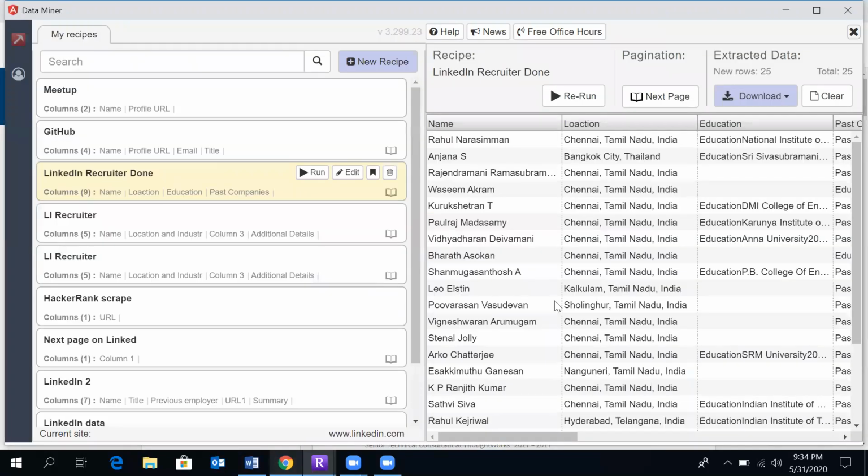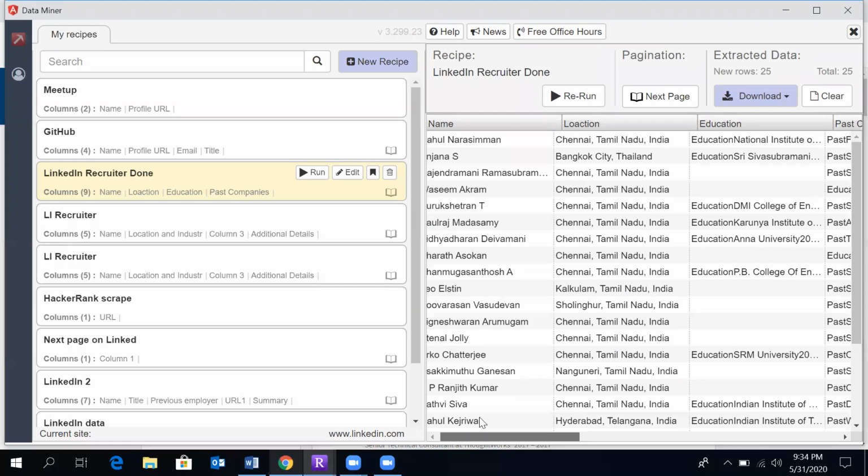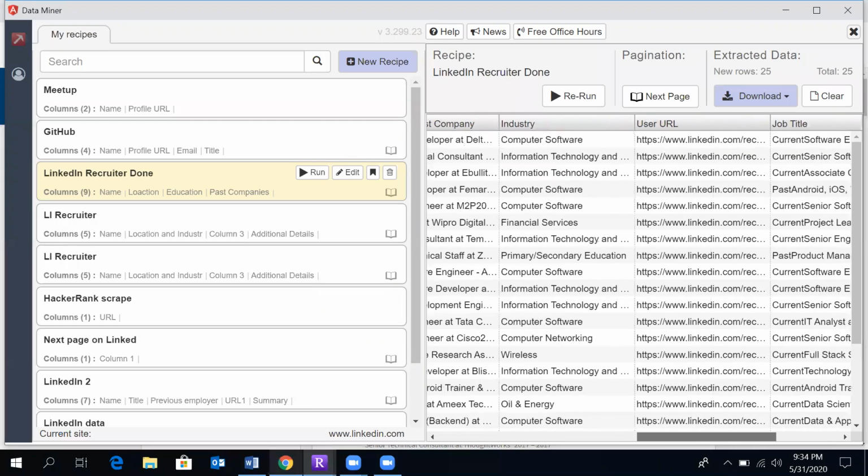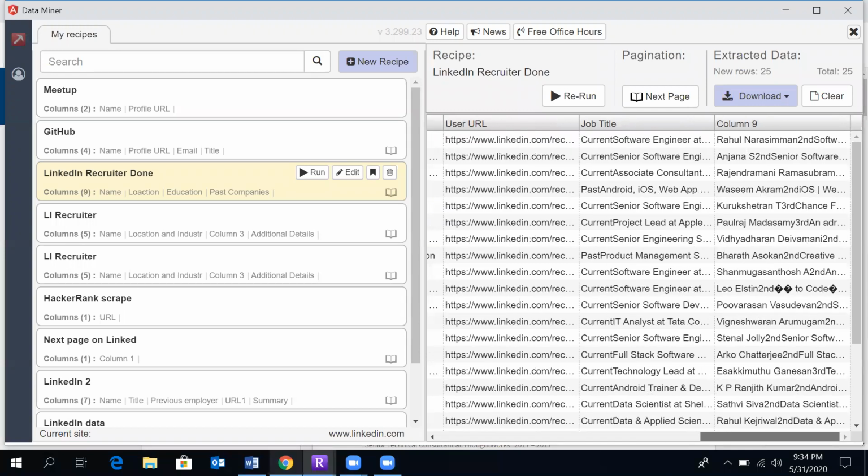Then again, I'll start scraping. I get their name, their location, their education, their past company, immediate past company, industry, user URL, job title, and maybe a summary or something.